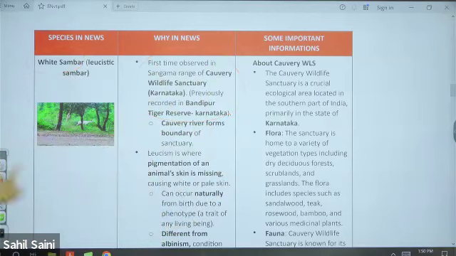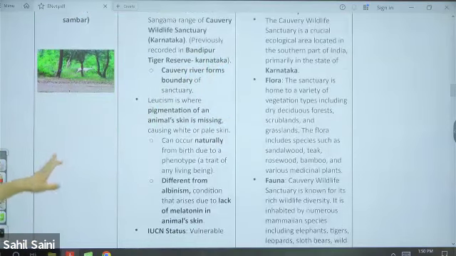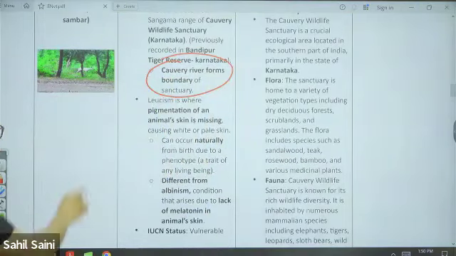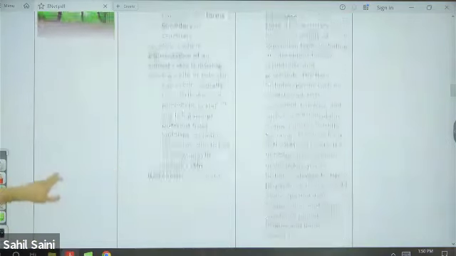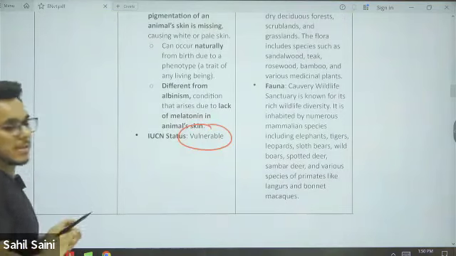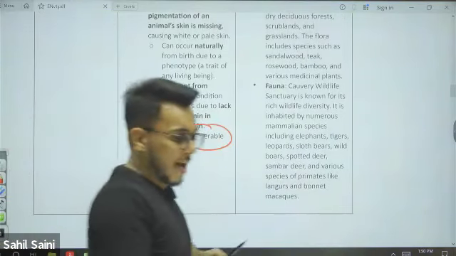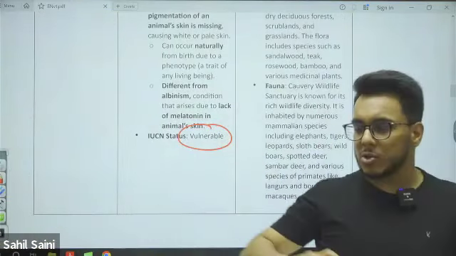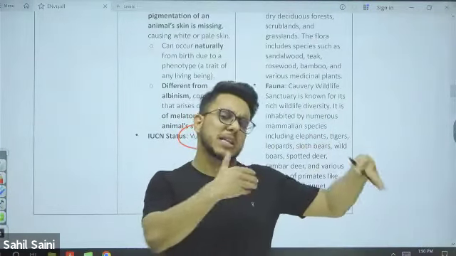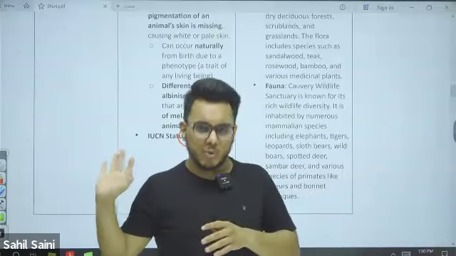It is situated in Karnataka, and Kaveri River forms the boundary of this particular sanctuary. Now, IUCN status of sambar is vulnerable. One more thing you need to understand, that this is not some unique species, normal sambar, but it just got discolored because of this leucism.